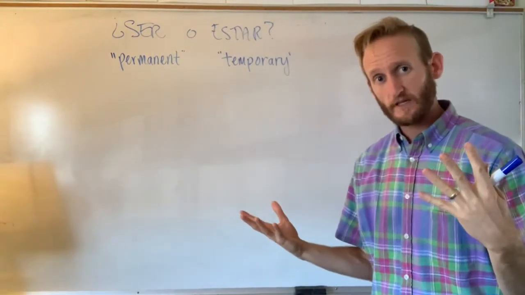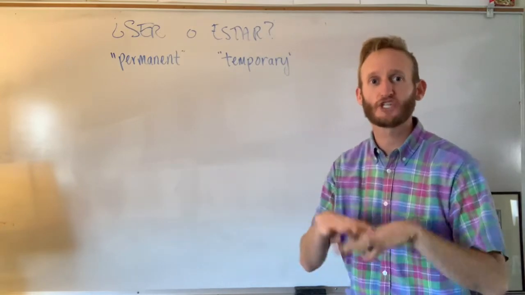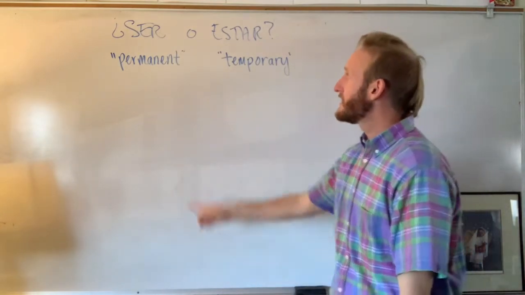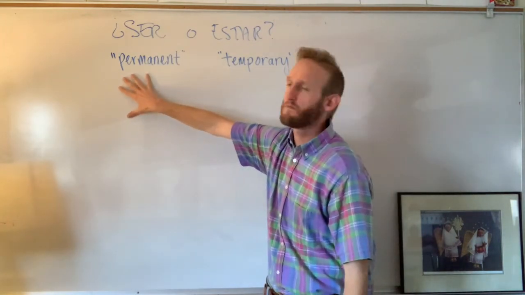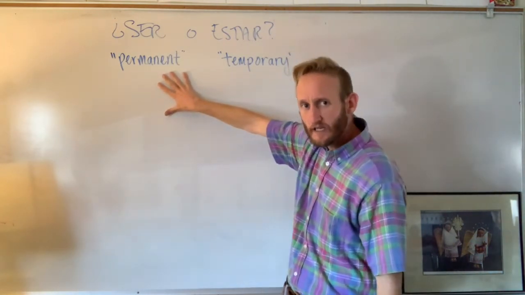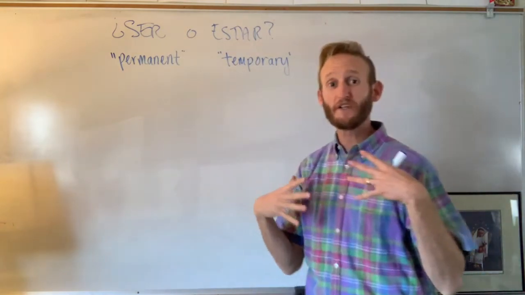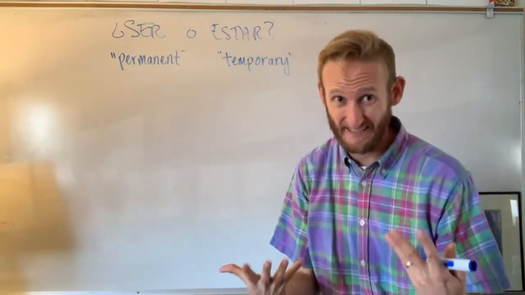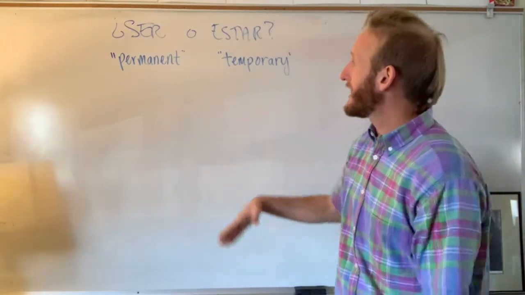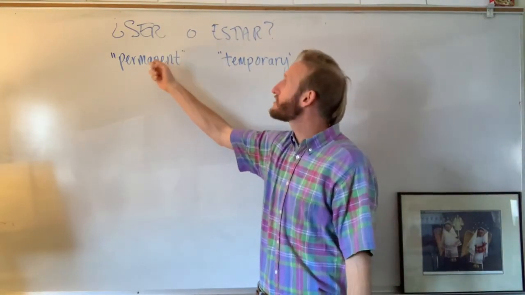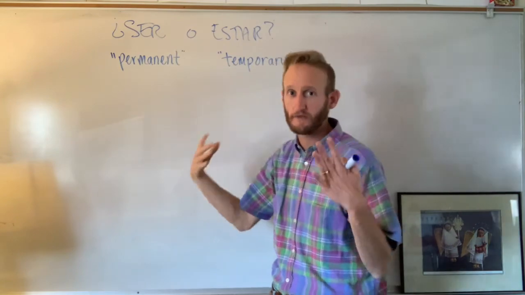So the first thing I'm going to teach you here is the main difference, like the most general difference between them. Ser is usually used to talk about things that are more permanent in nature, right? Like when you're characterizing a person, a place, or a thing, you're usually going to go with ser, the more permanent version of to be.